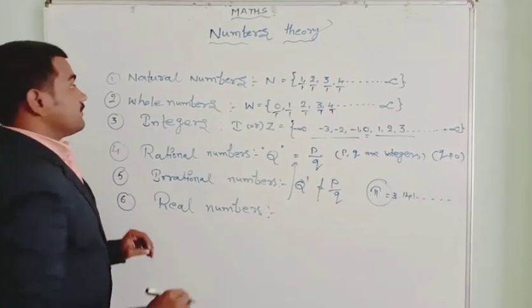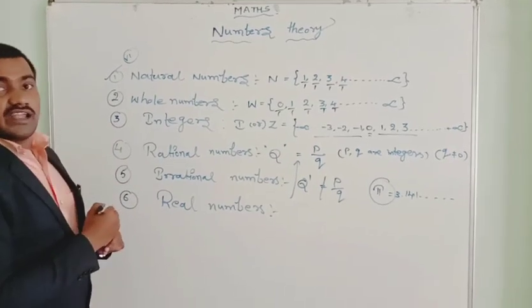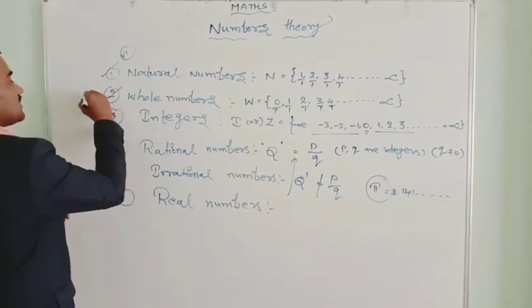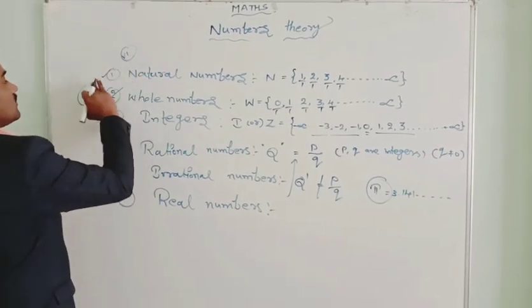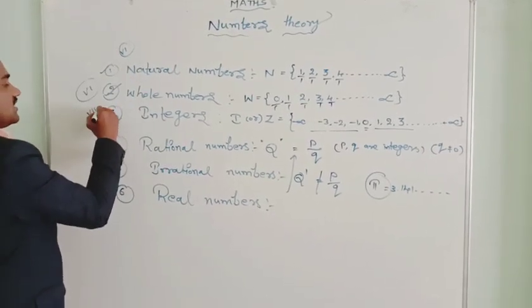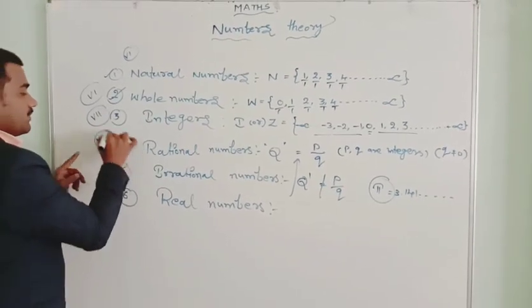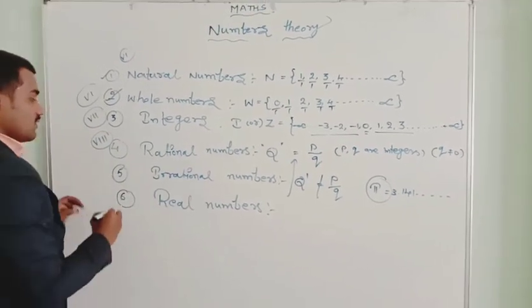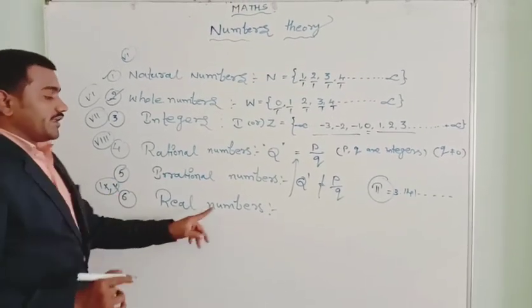Real numbers. Natural numbers, the counting numbers, we learn in the 6th class, and whole numbers in the 7th class. Here, whole numbers are also in the 6th class only. Integers you learn in the 7th class. In the 8th class, the first chapter is rational numbers, and in 9th and 10th, the first chapter is real numbers.